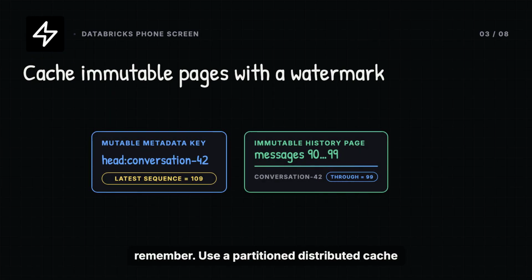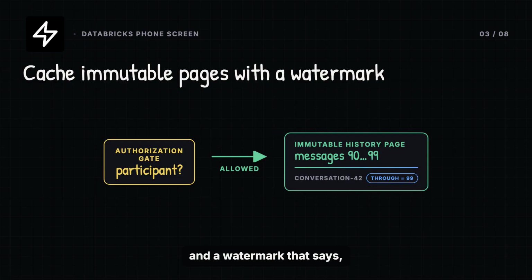Now choose what the cache may remember. Use a partitioned distributed cache for recent conversation metadata and closed immutable history pages. One illustrative page key is history conversation 42 page 90. It contains messages 90 through 99 and a watermark that says truth through sequence 99. A metadata key such as head conversation 42 carries the latest committed sequence, say 109. The history service authorizes the participant before it trusts either key.